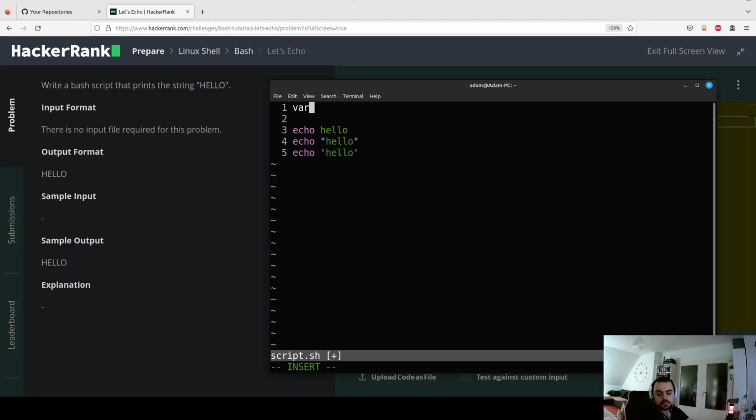In our case we are just learning, so it doesn't serve any purpose at all. In the case of a useful script, variable names should also mean something, and shouldn't be just ABC or var or something like this.